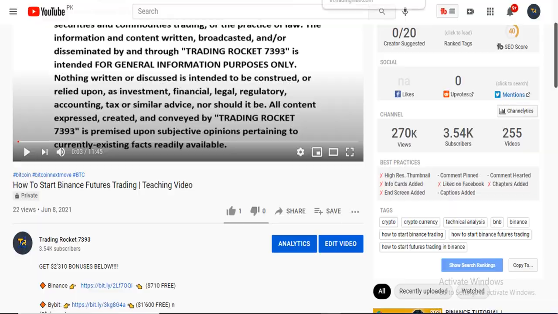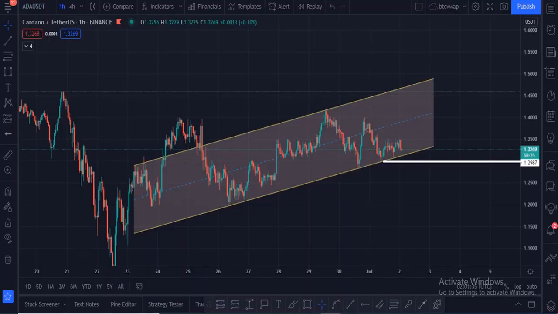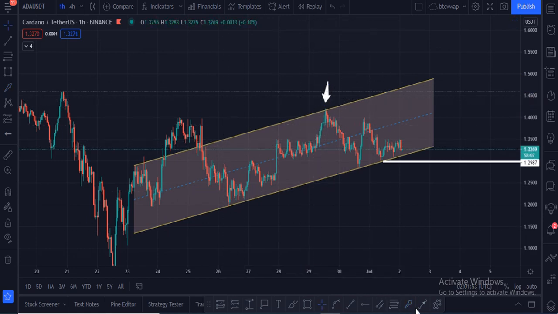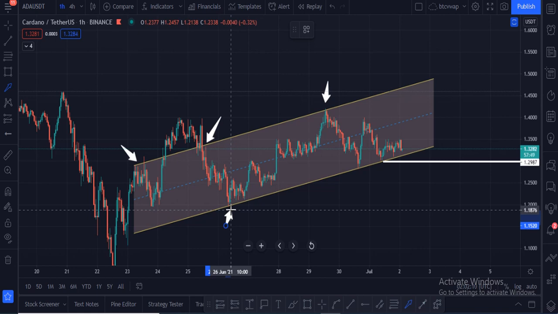Let's dive into the content and let me show you what the targets are. Here you can see the Cardano chart, and Cardano was in this ascending channel, or you can say rising channel, but unfortunately after hitting this zone several times, Cardano faced rejection, and here Cardano also faced rejection from that zone, and this zone is the down trend line and support zone for Cardano right now.